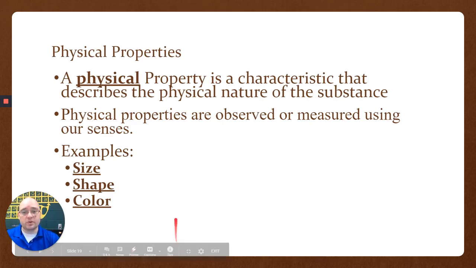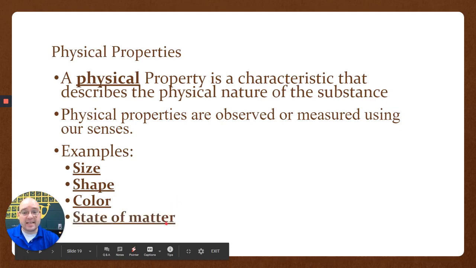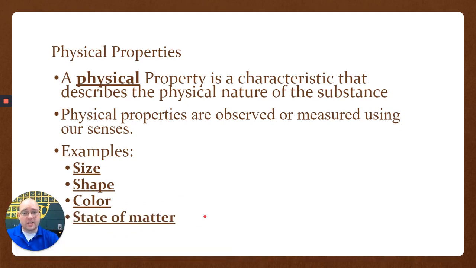It's something that we observe. All right. The state of matter, that is a physical property. So whether something is a solid, liquid, or gas, water, ice, or steam, those are all water. They're all H2O. Whether it's ice, liquid water, or steam, it's all H2O. They're all the same thing. The state of matter is a physical property.